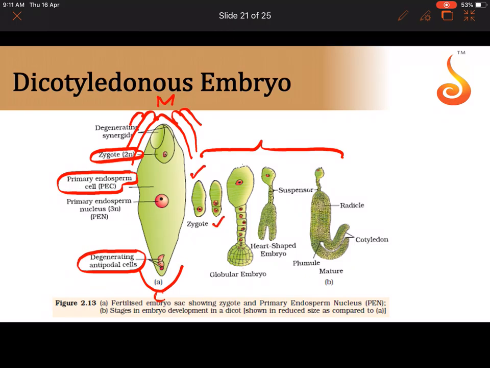See the zygote, it became a two-celled pro-embryo, then it developed into globular, then heart-shaped. The two lobes of the heart grow, and then it encloses a mound between the two leaves, cotyledons. That mound is called plumule. Then the basal part of the embryo closer to the micropyle is called radicle. See how the size of the suspensor has become small, and the two lobes of the heart which grew will now become, see how they are bending, the cotyledons. Okay? Because there are two cotyledons, we call it a dicot embryo.